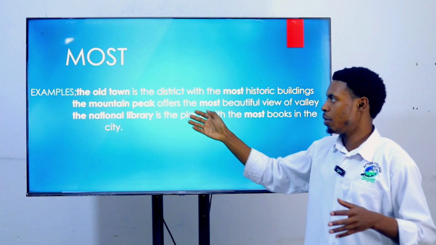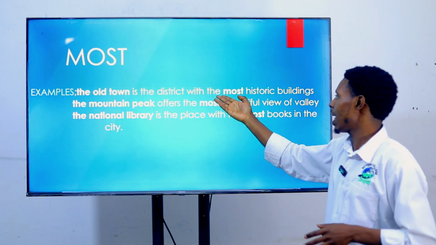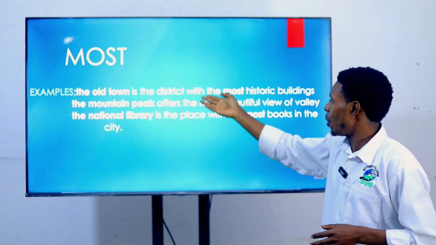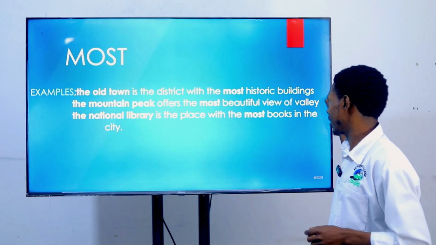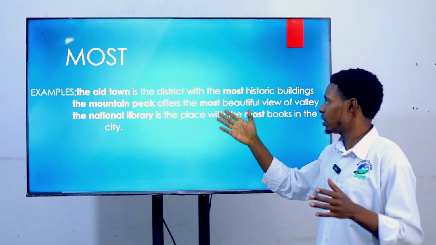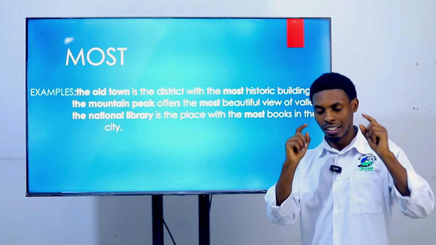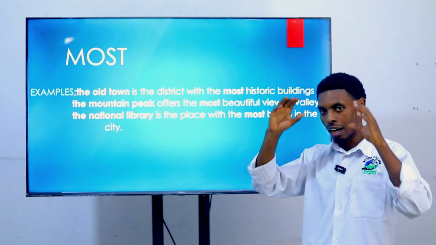The first example: the old town is the district with the most historic buildings. If you say this, it signifies this one thing. You have to understand that you are talking about many towns.